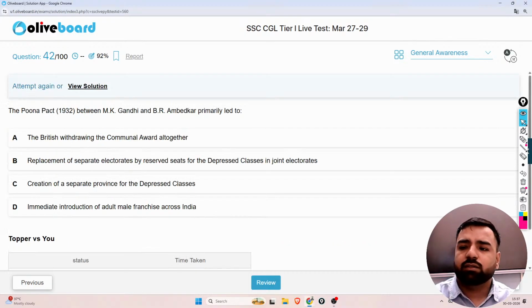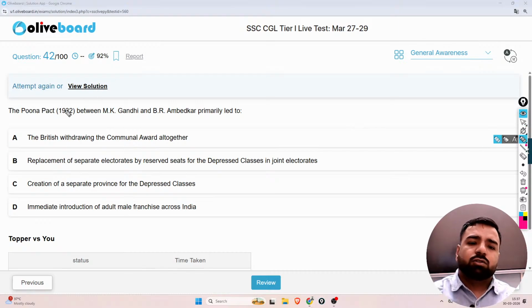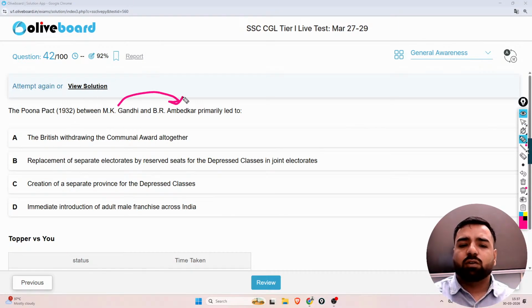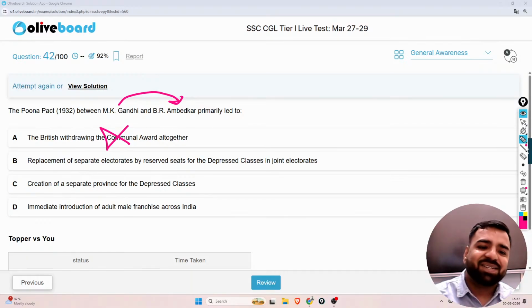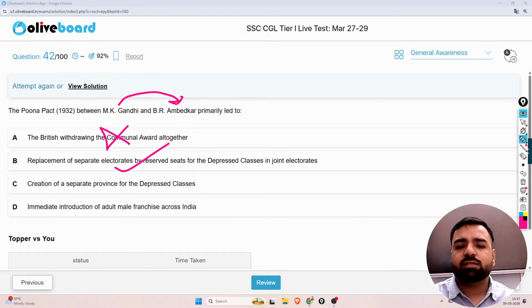Next is the Poona Pact. So the Poona Pact between Mahatma Gandhi and B.R. Ambedkar primarily led to what? British withdrawing the communal award altogether was not linked with it. It was about electorates, remember? So replacement of the separate electorates by reserved seats for the depressed classes in the joint electorates. So option number B will be the perfect option here. What is the correct answer? Option number B is the correct answer. Next.